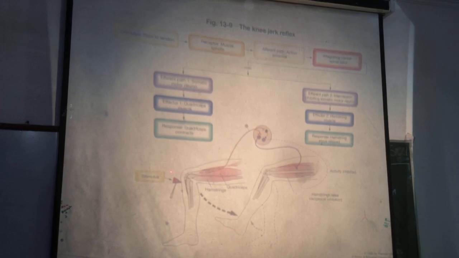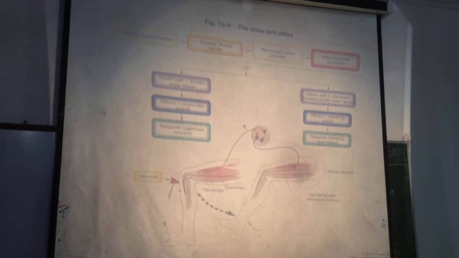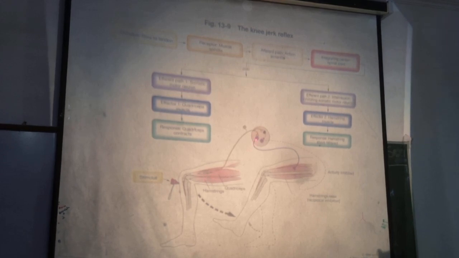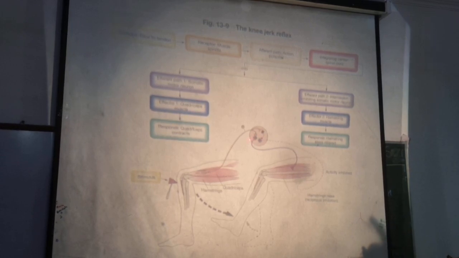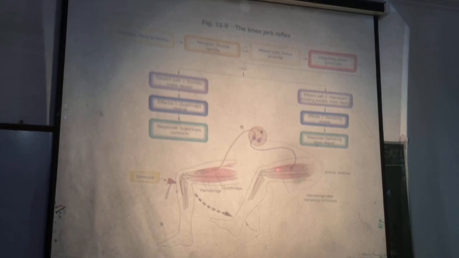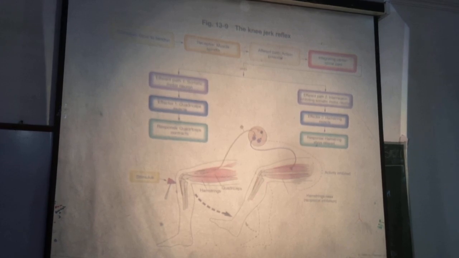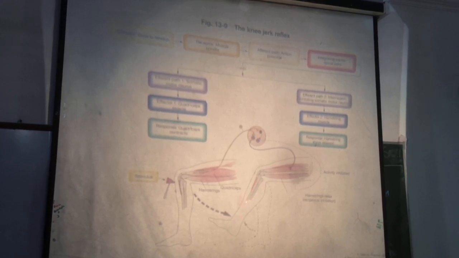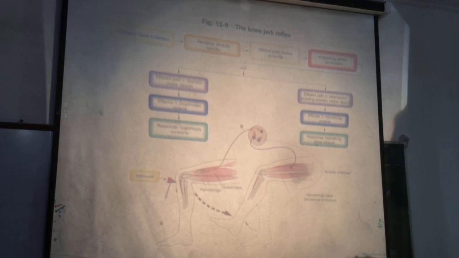In the knee jerk, what is the stimulus? Stretch of the quadriceps. The receptors are the muscle spindles, which are excited. Impulses go along the sensory nerve fiber to the spinal cord, where they excite alpha motor neurons, and from the alpha motor neurons impulses come to the quadriceps. It contracts, the leg jerks forward, and this is the knee jerk. This contraction of the quadriceps is the response.